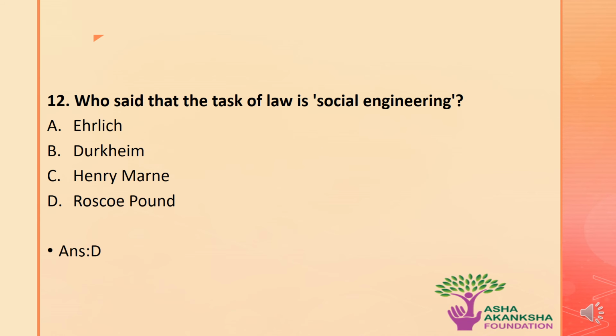Coming to the next question. The next question states: who said that the task of law is social engineering? The options are A. Ehrlich, B. Durkheim, C. Henry Maine, or D. Roscoe Pound. The correct answer to this question is option D. That is, Roscoe Pound was the one who said that the task of law was social engineering.